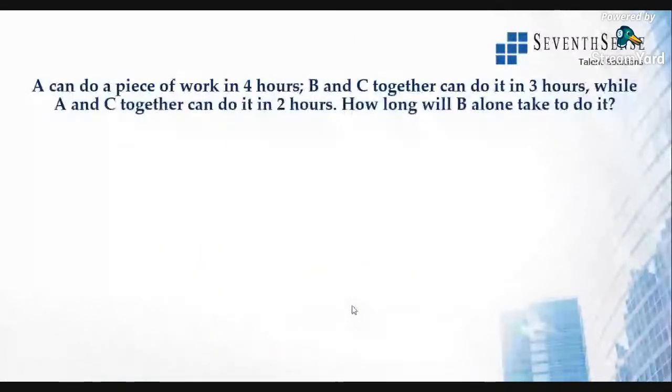All right. Now you can look at the question. A can do a piece of work in 4 hours. B and C together can do it in 3 hours, while A and C can together do it in 2 hours. How long will B alone take to do the work?